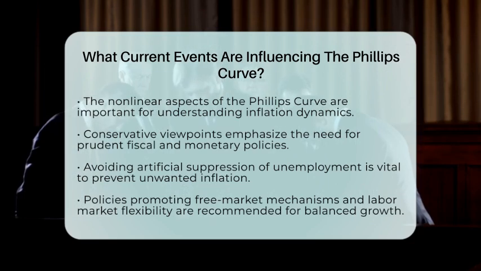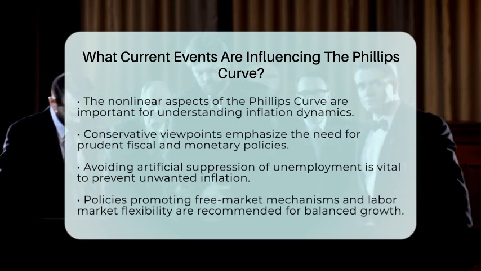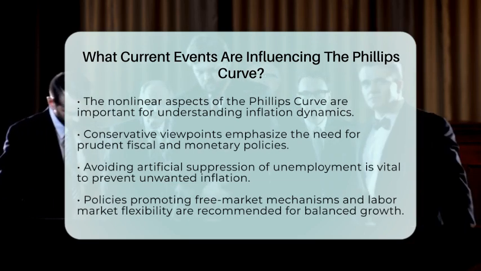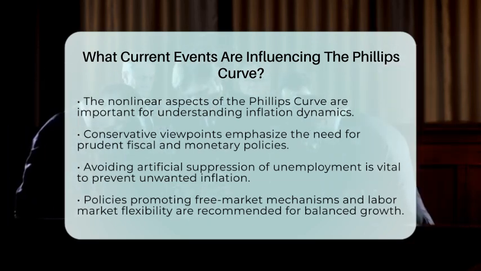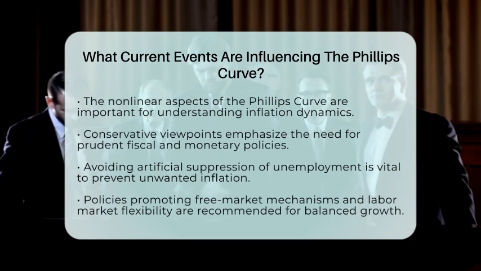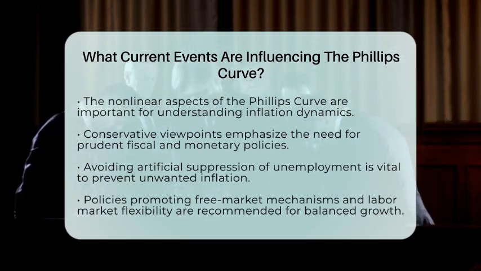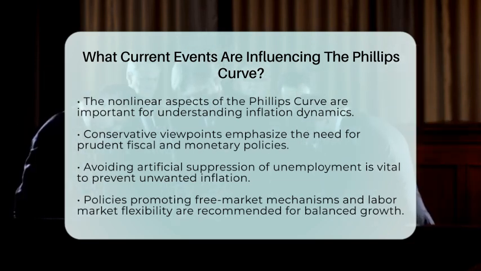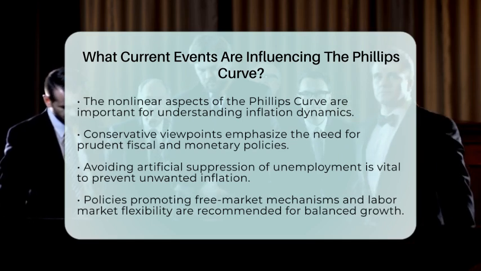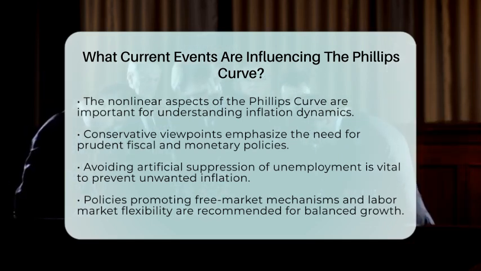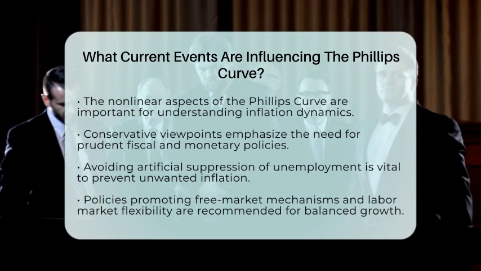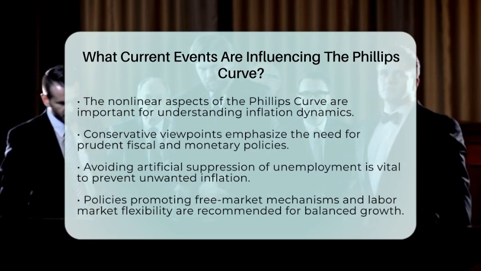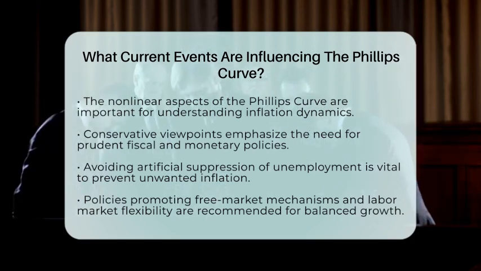Instead, policies that promote free market mechanisms, labor market flexibility, and controlled government spending align with managing inflation without sacrificing economic growth. In summary, current events such as the post-pandemic inflation surge, labor market tightness, and Federal Reserve policy decisions have highlighted the nonlinear nature of the Phillips curve. Understanding these factors supports conservative economic principles that favor balanced growth and caution against overly aggressive attempts to push unemployment below natural levels.